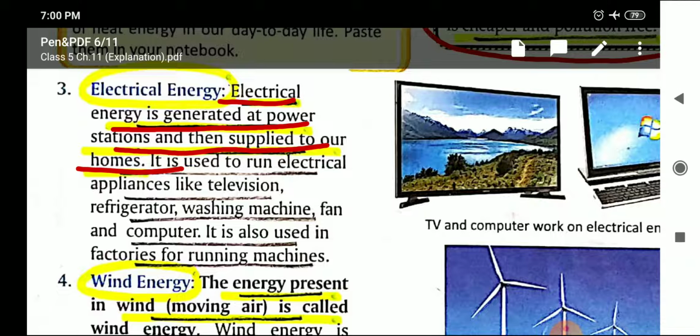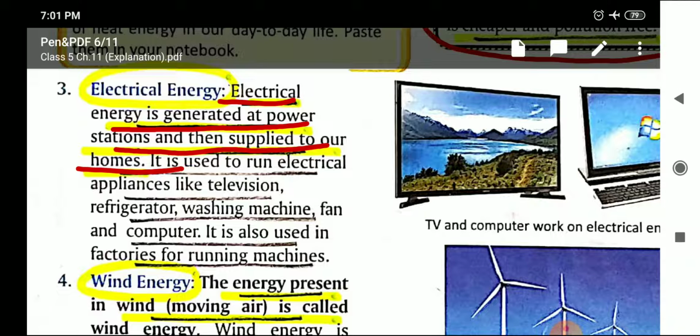And we need electrical energy to run various appliances like television, refrigerator, washing machine, fan, computer. All the electrical appliances need electricity, and it is also used in factories for running various machines. So that is about electrical energy, that from where do we get electrical energy and what are the uses.